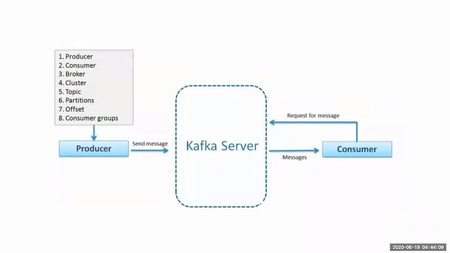As soon as Kafka gets a message, Kafka will send it to the consumer. Again, the consumer will request if there is any message on the Kafka server, and Kafka will again send it to the consumer. So this cycle keeps running. I hope I'm clear to all how it is working.